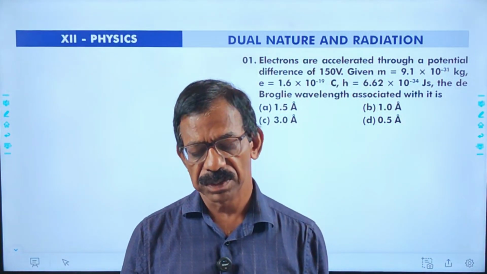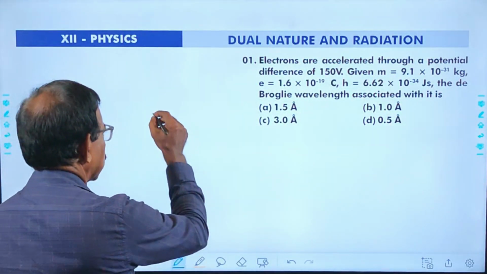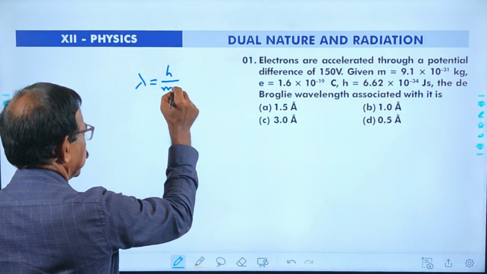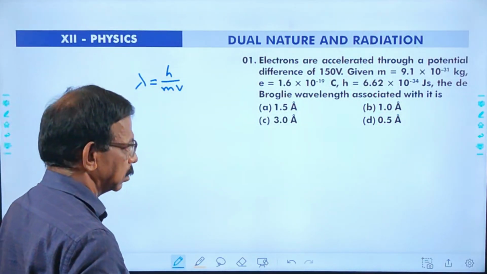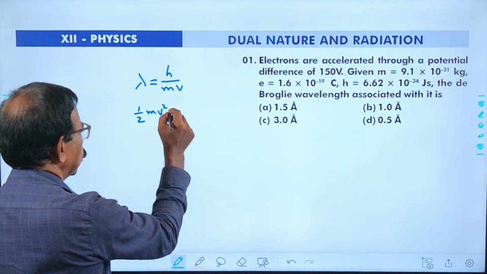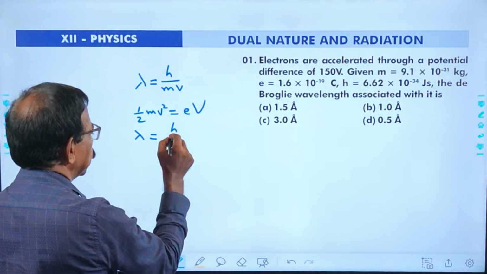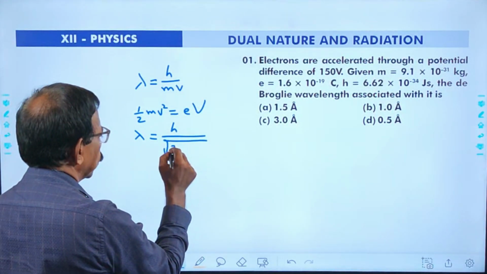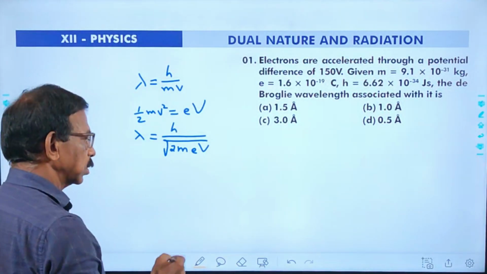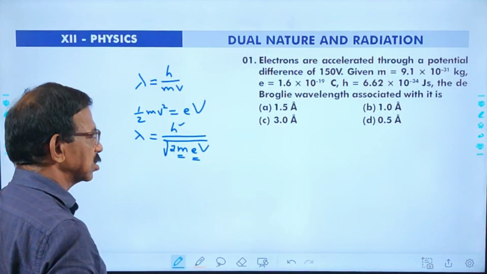There's a special equation for it. The actual relation is lambda equals h by mv. This is the de Broglie wavelength. But we have half mv square equals eV, so we may write lambda equals h by root of 2 meV. But we know the mass of electron, charge of electron and h are all constants.